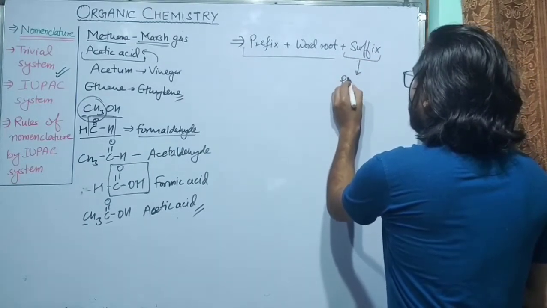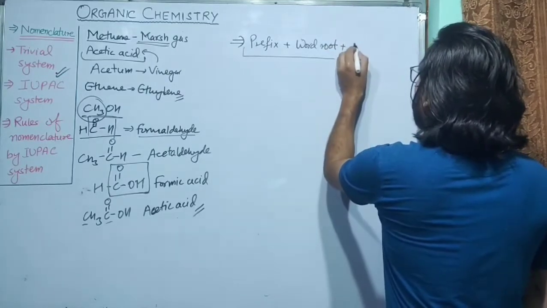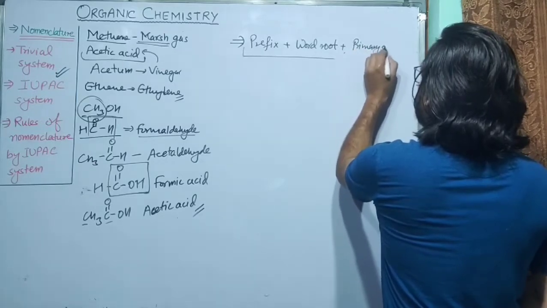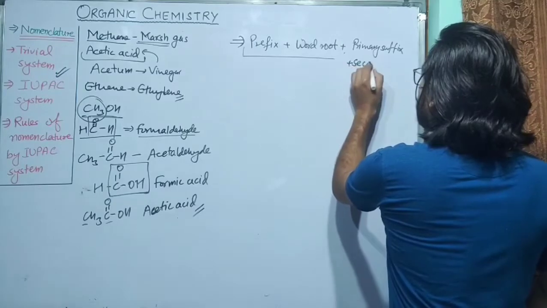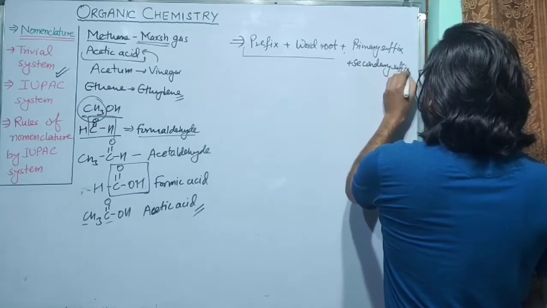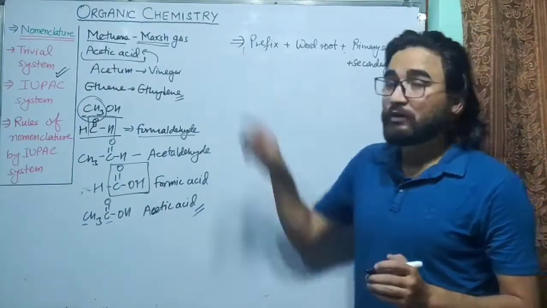Suffixes are of two types: primary suffix and secondary suffix. So remember these three parts: prefix, word root and suffix.